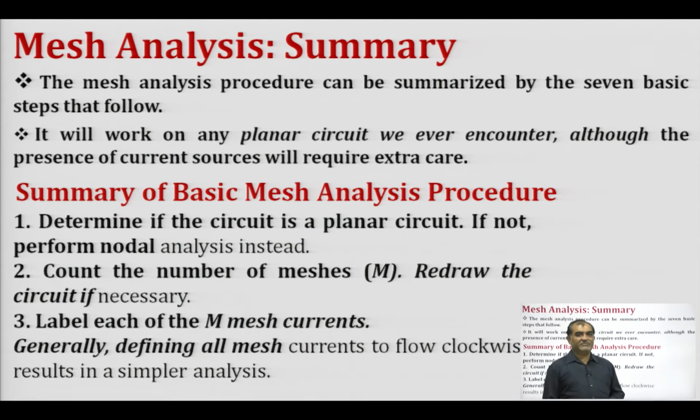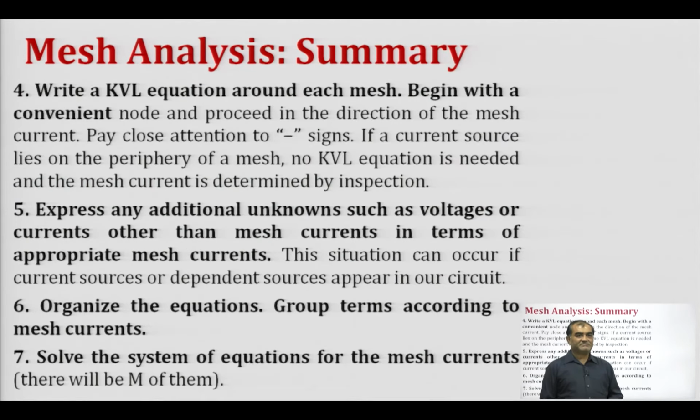First of all, the important requirement for mesh analysis is that the circuit we are working with should be a planar circuit, and if it is not planar, then we go for nodal analysis. Then we count the number of meshes, redraw the circuit if necessary, and label each of the mesh currents. Then we write down the KVL equation around each mesh, beginning with a convenient node and proceeding in the direction of the mesh.